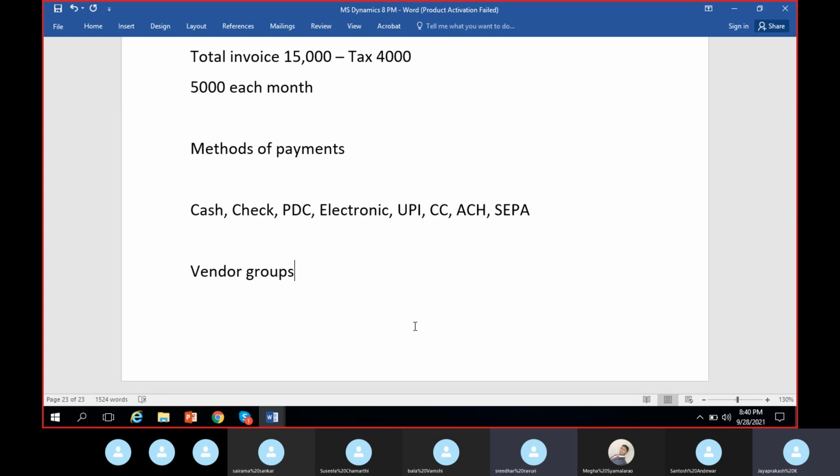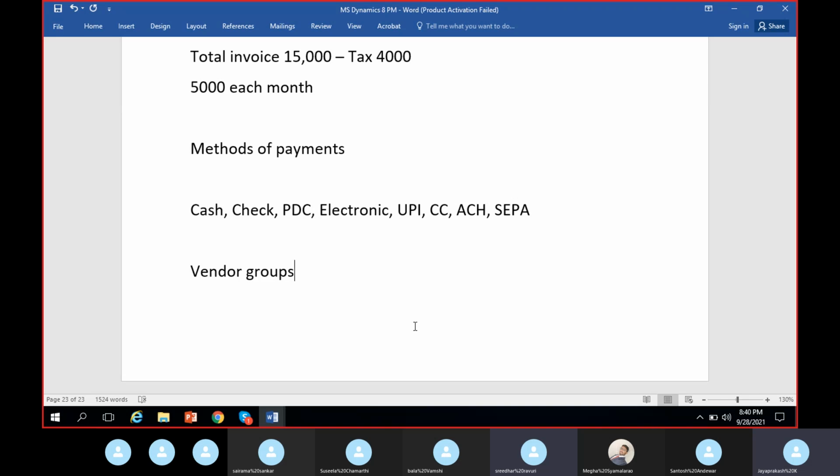A few companies will also create employees as vendors to generate checks as well as to make a lot of payments. They generally create employees as vendors, and every month they post an invoice for the salary and make a payment transaction to settle that invoice. So you can also create a group called the employee group in the vendor groups.